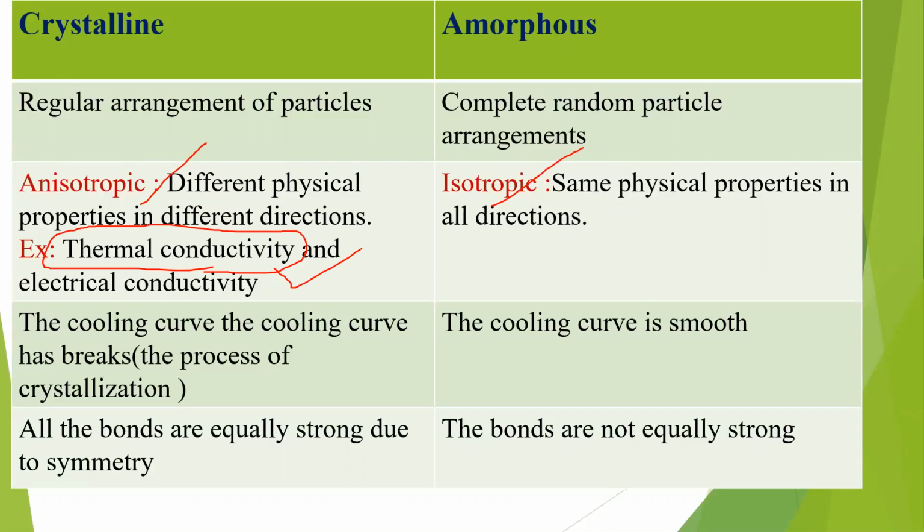But in an isotropic substance, in all directions the thermal conductivity is constant. So the amorphous material is isotropic, while the crystalline substance is anisotropic.